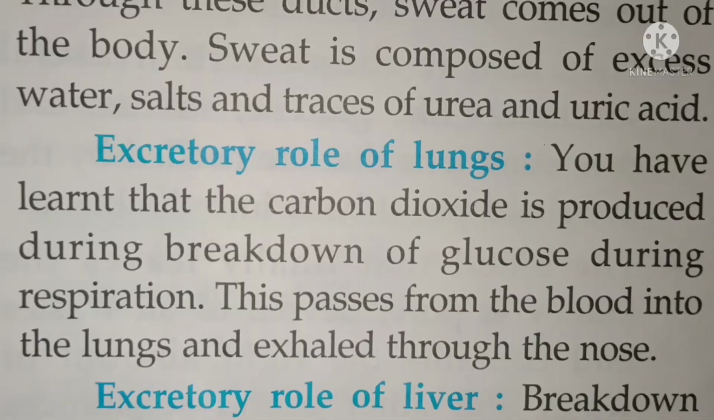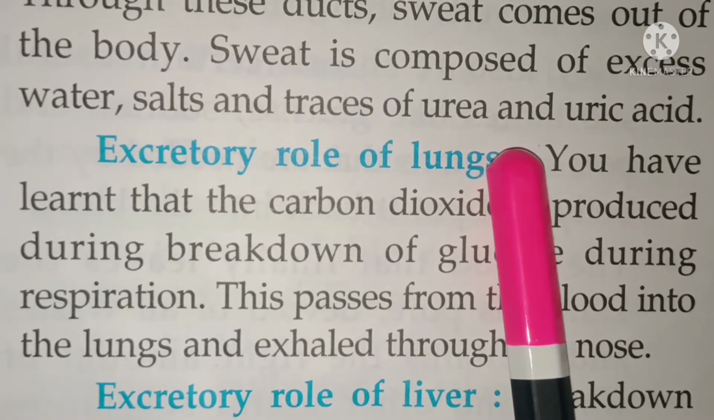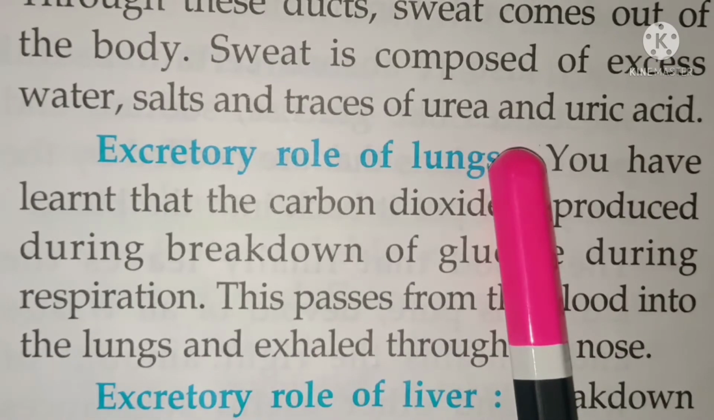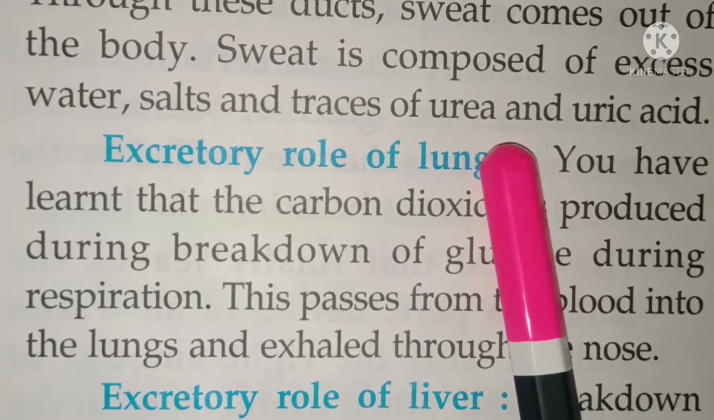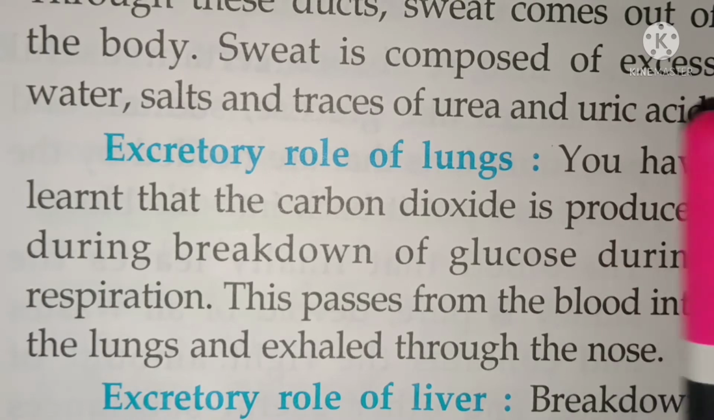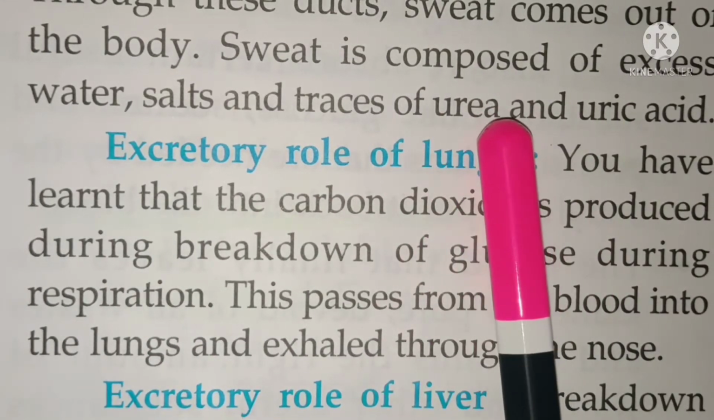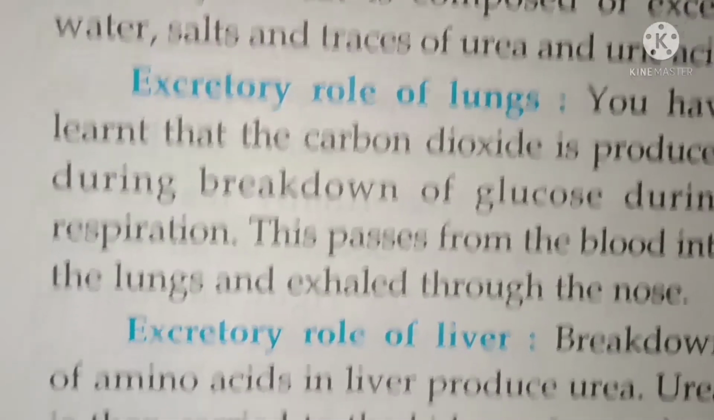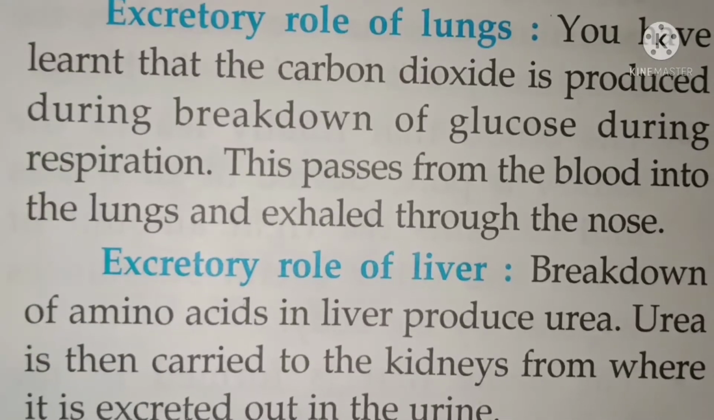Now coming to another accessory excretory organ, that is lungs. We have learned that during the breakdown of glucose, during the process called respiration, carbon dioxide is produced. When this carbon dioxide is produced, it passes from the blood into the lungs and then it will be exhaled through nose. This is how lungs will help in removal of carbon dioxide.